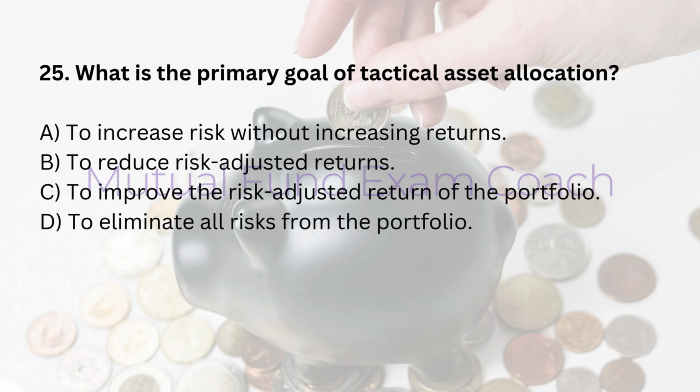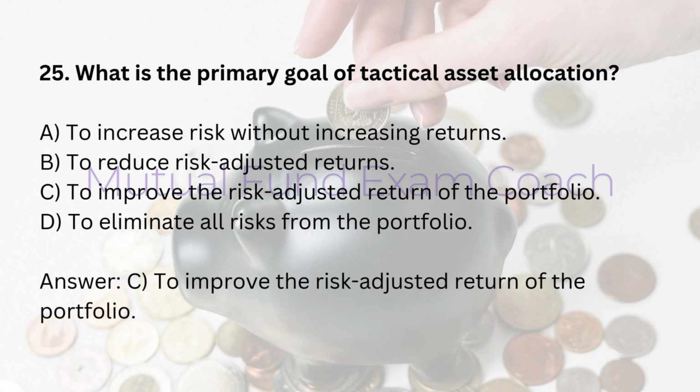25. What is the primary goal of tactical asset allocation? A. To increase risk without increasing returns. B. To reduce risk-adjusted returns. C. To improve the risk-adjusted return of the portfolio. D. To eliminate all risks from the portfolio. Answer, C. To improve the risk-adjusted return of the portfolio.